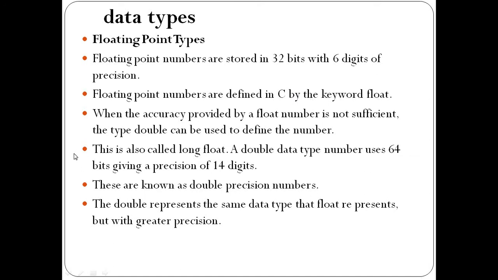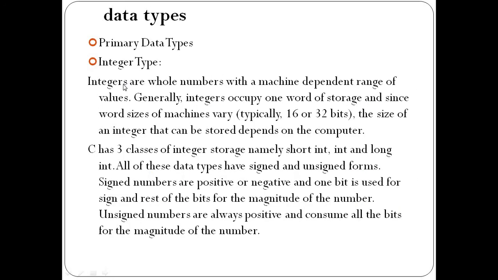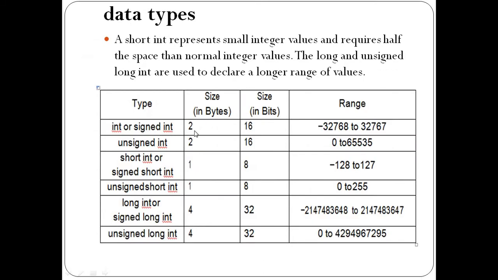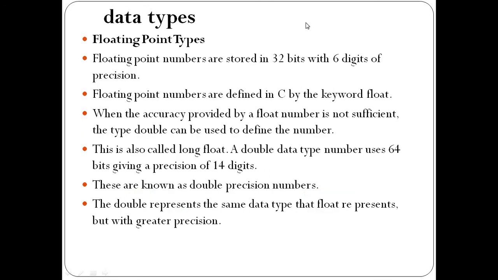Integer data type is represented by using which keyword? The int keyword. The int keyword is used for declaring the integer type, which primarily requires 2 bytes. Then for character, we use which keyword? Char. It requires only 1 byte, that is 8 bits. And for decimal numbers, we use the keyword float.